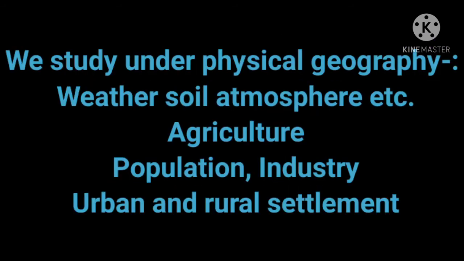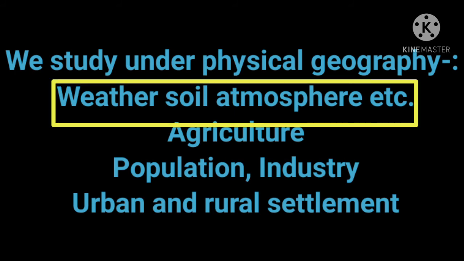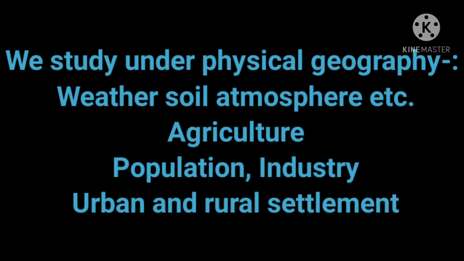We study under physical geography: weather, soil, atmosphere, etc., agriculture, population, industry, or urban and rural settlement. Answer is weather, soil, atmosphere, etc.